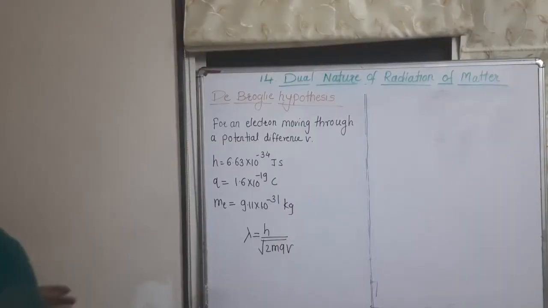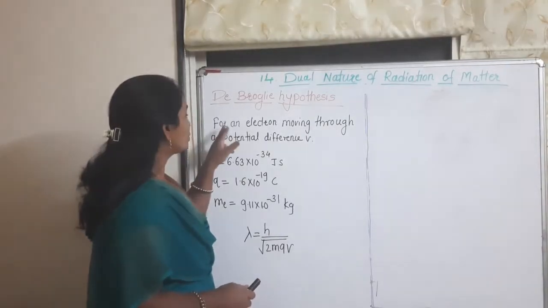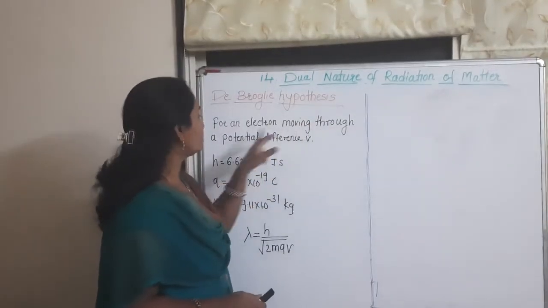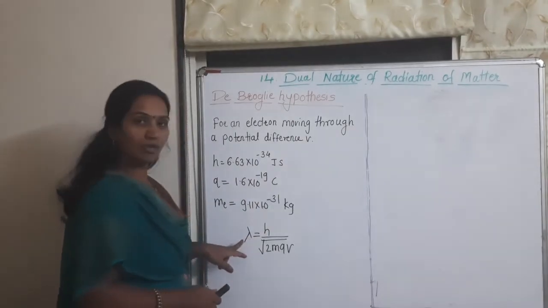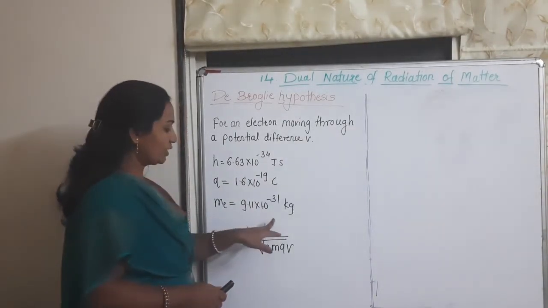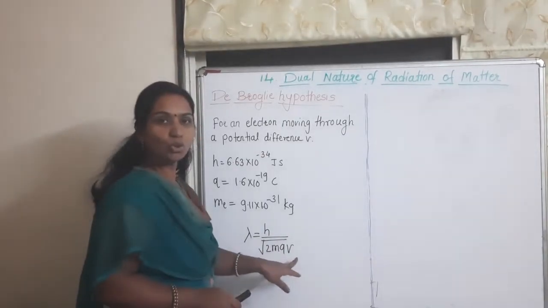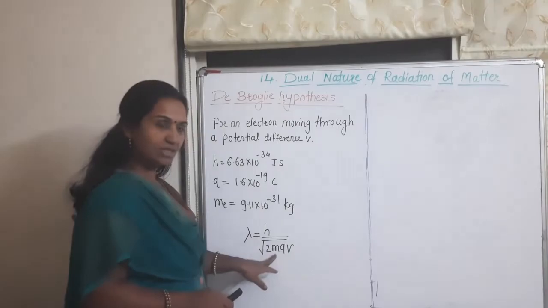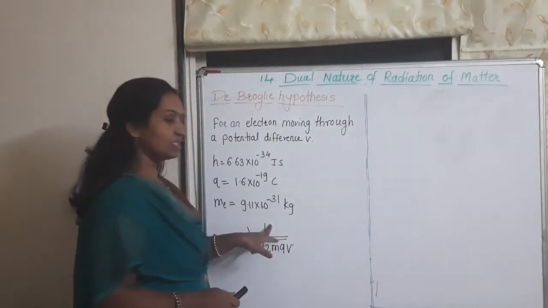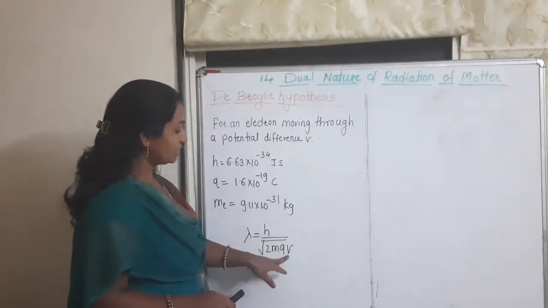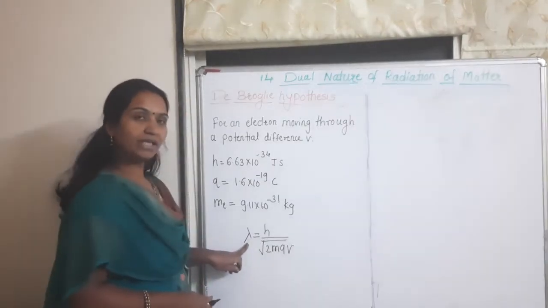Next, we calculate the wavelength of an electron. For an electron moving through a potential difference V, the formula for lambda is equal to h upon the square root of 2mqV, where m is mass, q is charge, V is the potential difference, and h is Planck's constant. Then we calculate the wavelength in meters.